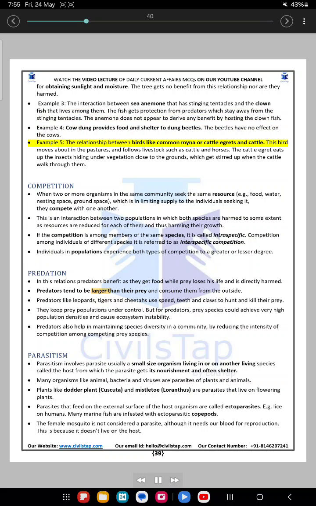Example 5. The relationship between birds like the common myna or cattle egrets and cattle. This bird moves about in the pastures and follows livestock such as cattle and horses. The cattle egret eats up the insects hiding under vegetation close to the ground, which get stirred up when the cattle walk through them.